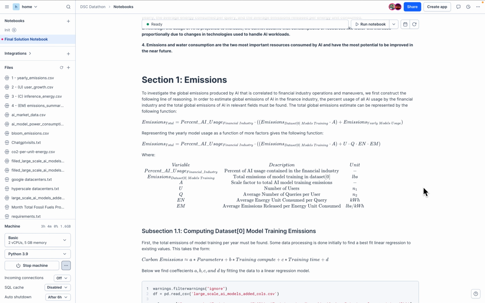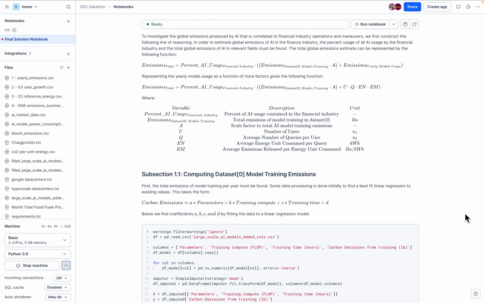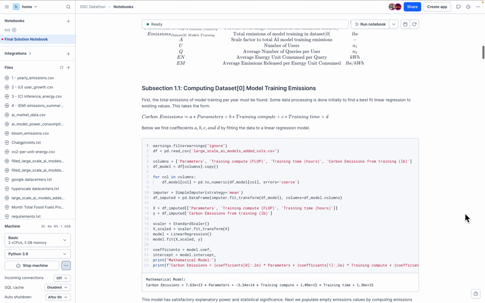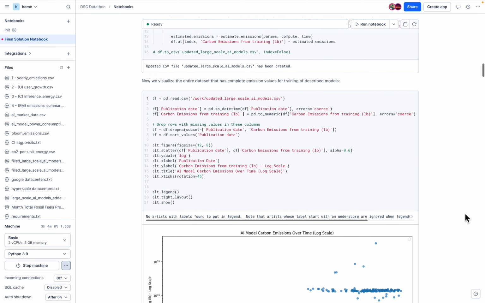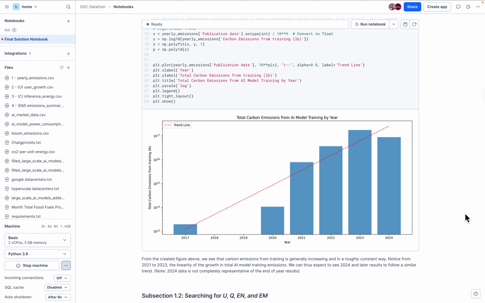We first do this by analyzing emissions. By developing a custom mathematical model with a variety of different key variables such as users as well as the queries per user, we are able to best map the emissions year to year of the financial industry's involvement in the AI industry. We first do this by computing the given data set's model training emissions, and then we're able to forecast this and see how it will progress into the future, which we see is a constant growth.